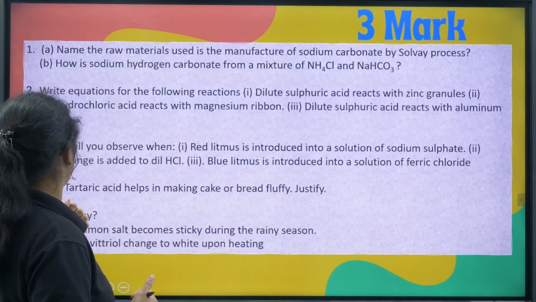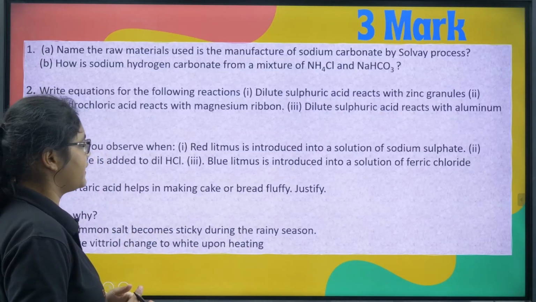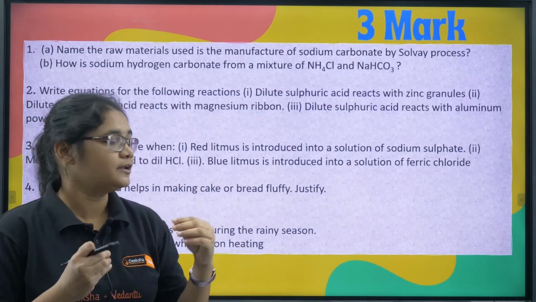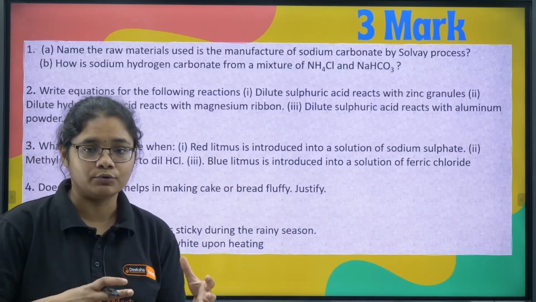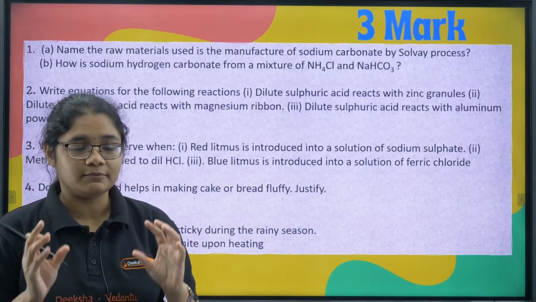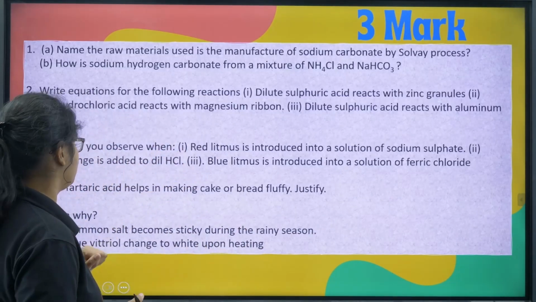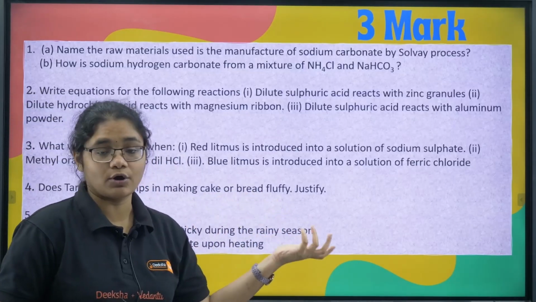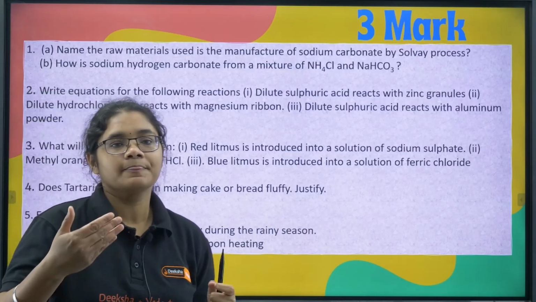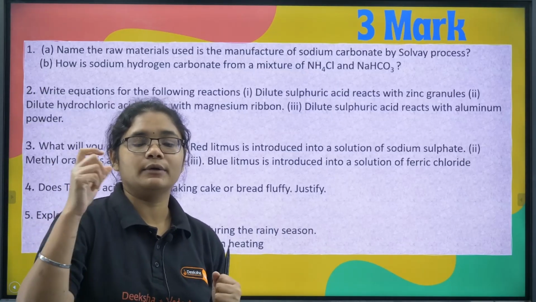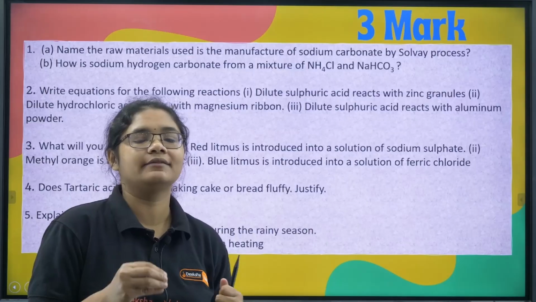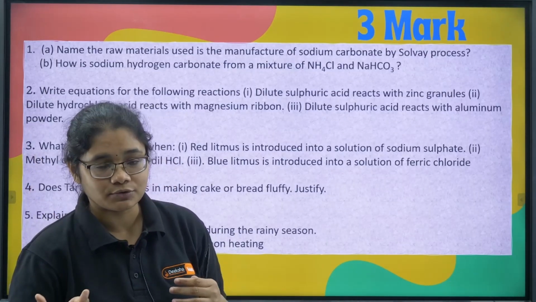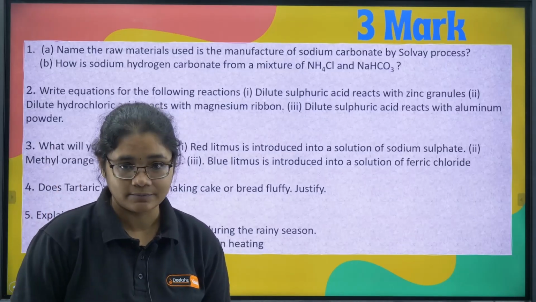Okay, next you have what will you observe when red litmus is introduced in sodium sulfate? So how does the litmus change: in acidic medium blue to red, in basic medium red to blue, that concept should be there, so that you have to utilize here. Tartaric acid helps in making the cake fluffy or not? Directly the tartaric acid does not play a role, but when you add baking soda, it decomposes to give you sodium carbonate, and this tartaric acid reacts with sodium carbonate to give you carbon dioxide, right?